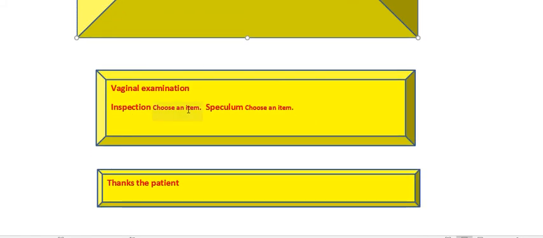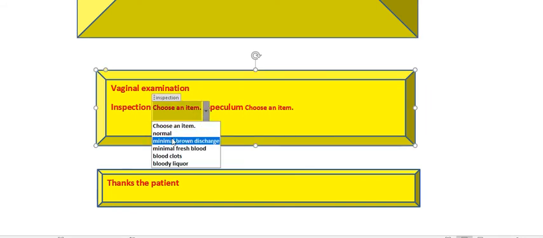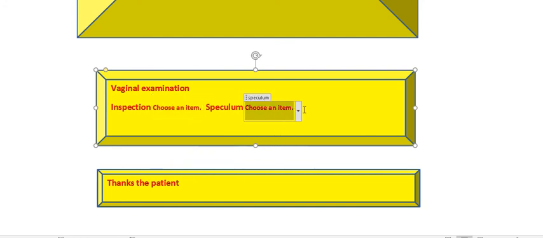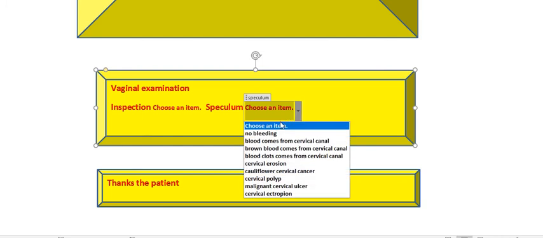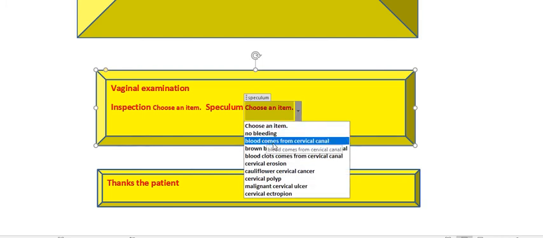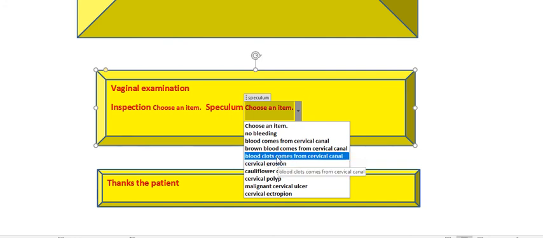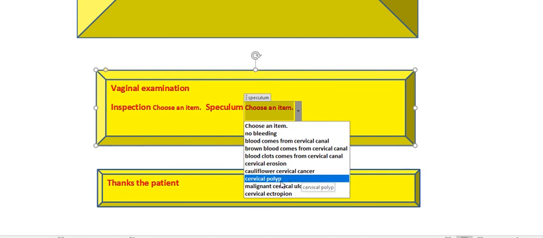Then we go to the vaginal examination. We inspect for the bleeding: brown discharge, fresh blood, blood clots or bloody liquor, and we can do a speculum examination to determine whether the blood is coming from the cervical canal, brown blood or blood clots coming from the cervical canal, or a cervical origin of bleeding: a cauliflower cervical mass that bleeds, a cervical polyp that bleeds, a malignant ulcer that bleeds, or a cervical ectopic. And we thank the patient.